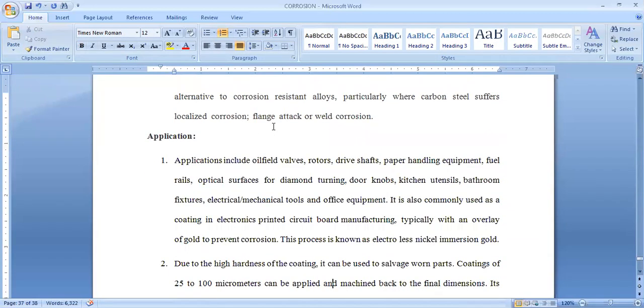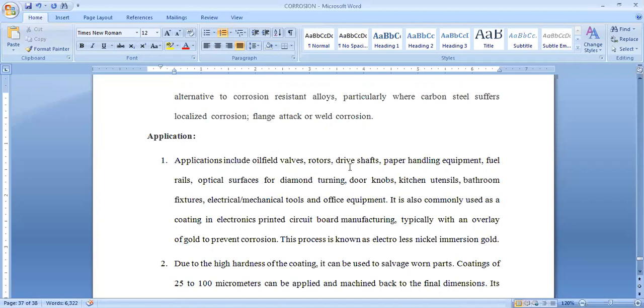Those are the advantages. Now we will discuss the applications, in which areas this electroless nickel plating is applied. Applications include oil field valves. Oil field valves, where the remaining methods are not preferable and not applied. In that case, we can apply this electroless nickel plating.